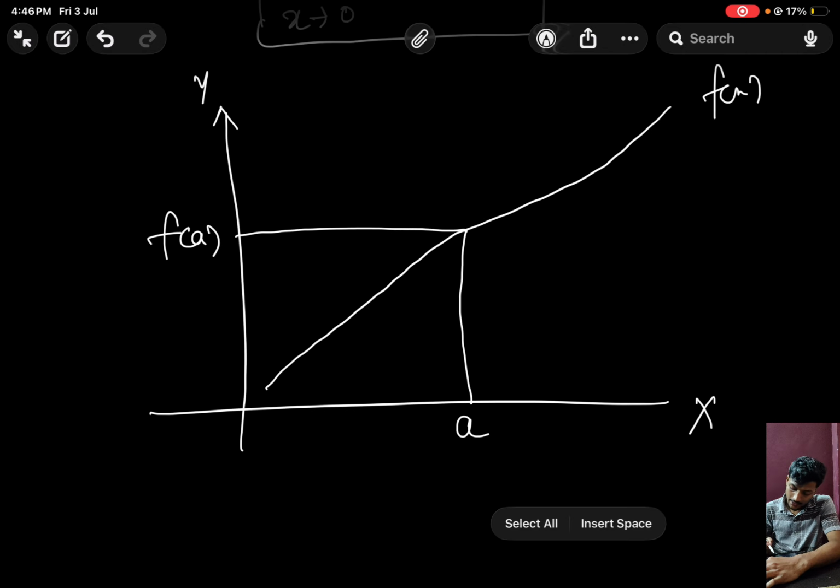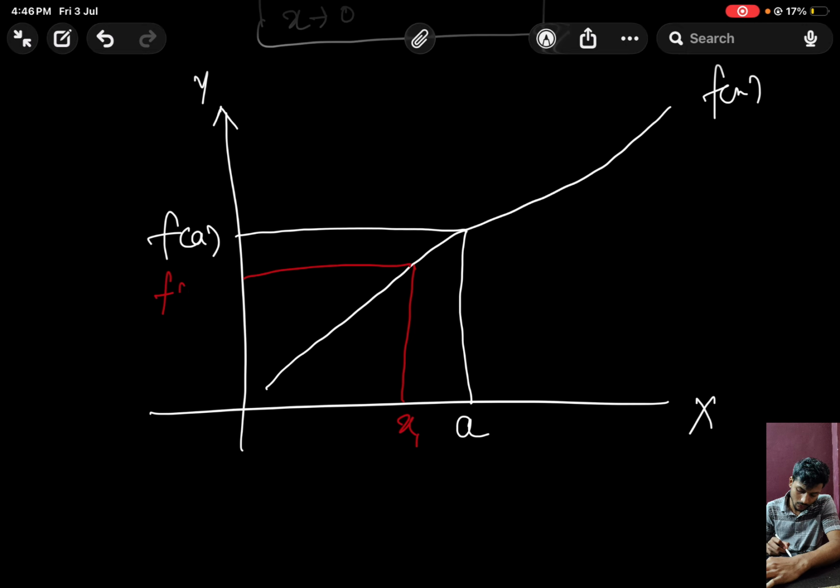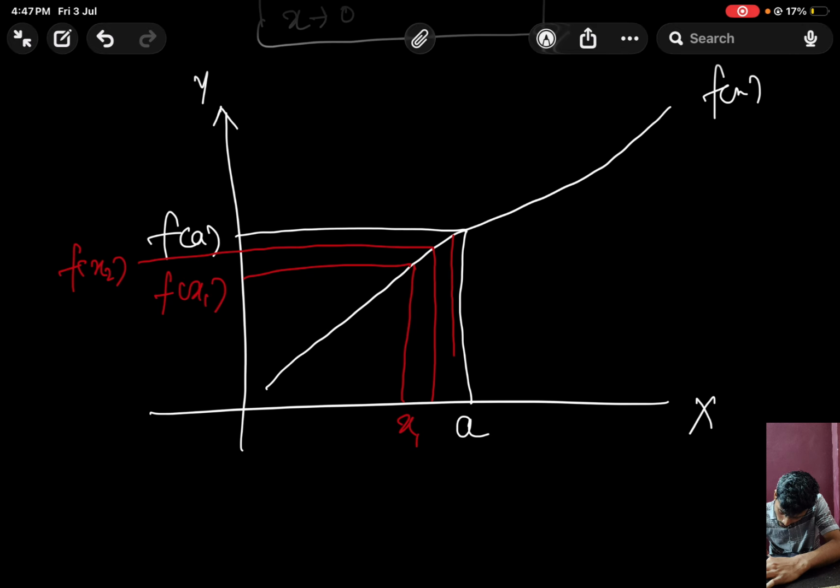Now suppose I took a particular value which is x1 here, which is closer to a, and I got some value f of x1. Now again I move closer to a, suppose here, and I got the value f of x2. Suppose I again move closer to a, and I am now this near.